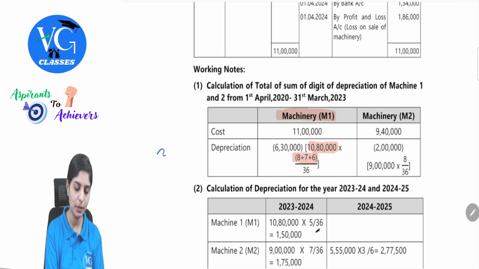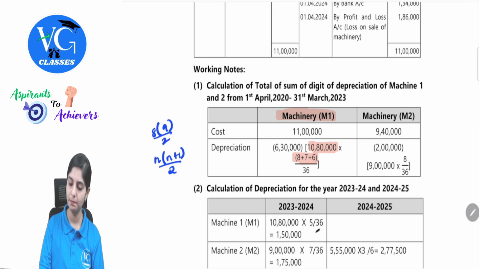So here we can simply apply n into n plus 1 by 2. Useful life for this machinery was 8. 8 into 9 divided by 2, so this will be 36. That is how we are getting 36. I hope this calculation is understood.